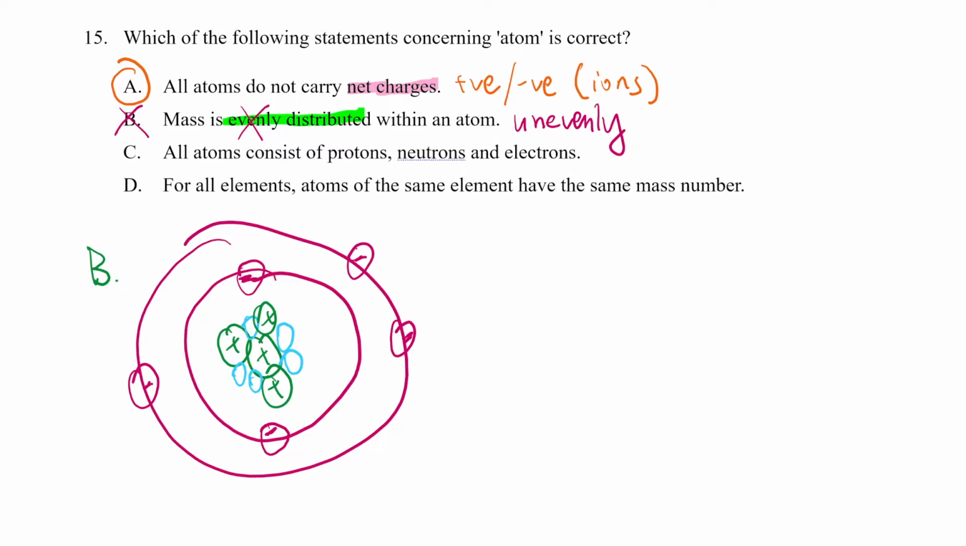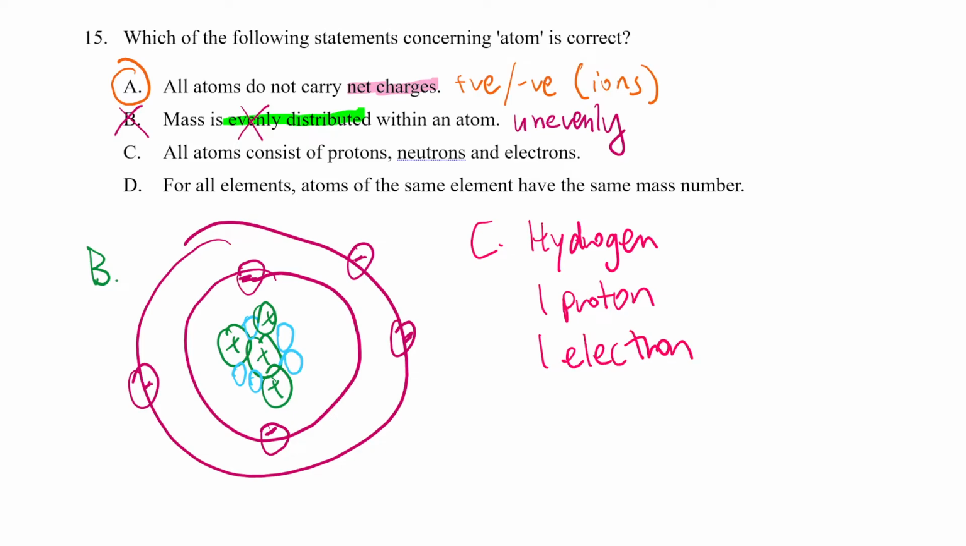Option C, it says all atoms consist of protons, neutrons, and electrons, no matter what they are, whatever element it is. Is that true? Of course not, because one example is, let's look at hydrogen. You can see hydrogen has one proton, it has one electron, and can you tell me what's the mass number? Yeah, the mass number is 1. Why is the mass number 1? Because it has 0 neutrons. So not all atoms have this, and an example here is hydrogen.